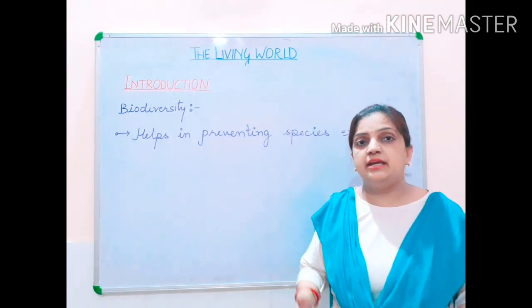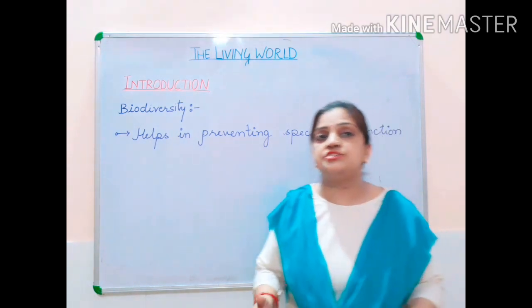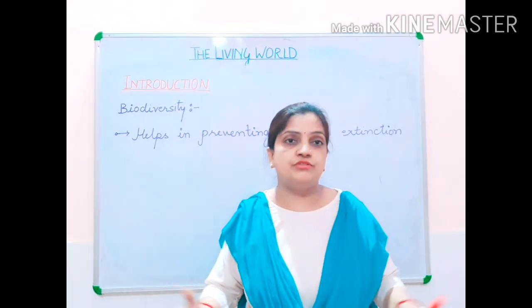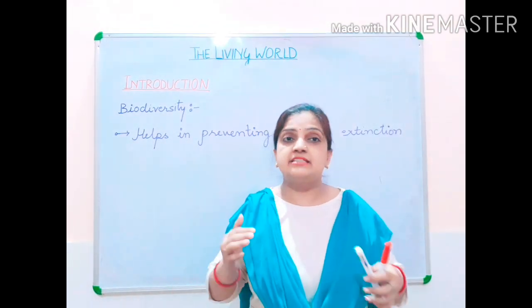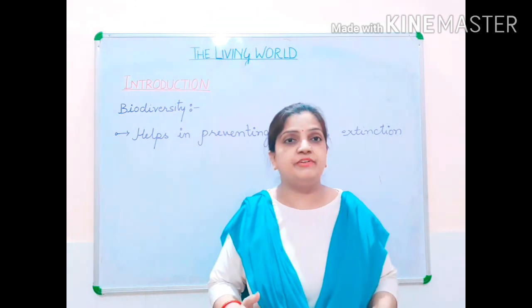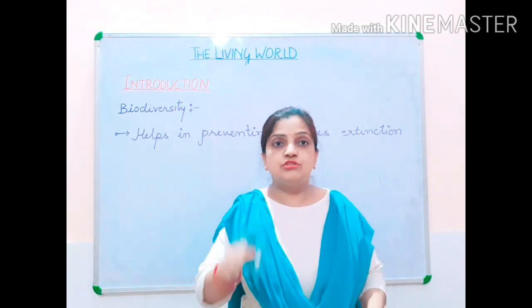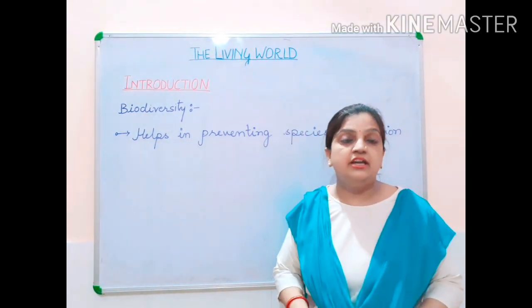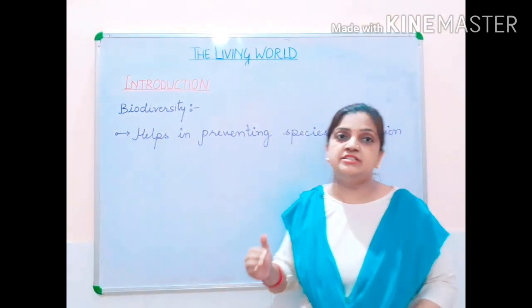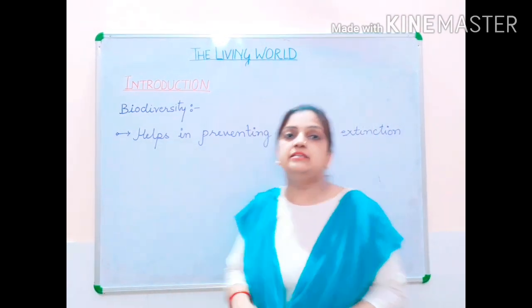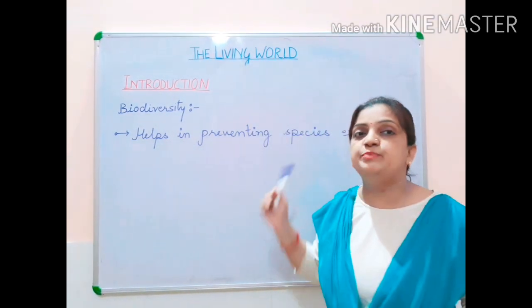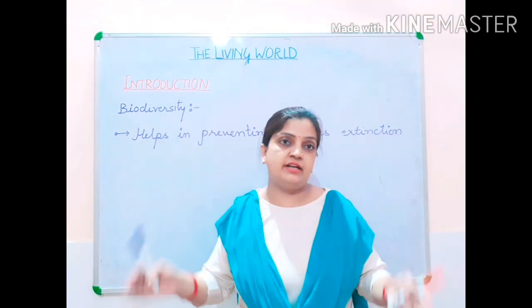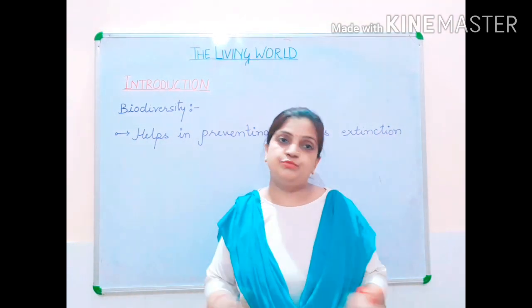So, reproduction is one of the mediums which is persisting on this earth, which helps in preventing the extinction of the different varieties of animals. And when this extinction is prevented, then this is also one of the ways, children, to preserve your biodiversity. We can preserve biodiversity by preventing the extinction of the species of different varieties of animals, different groups of animals.